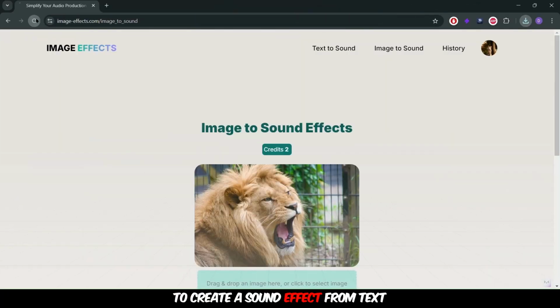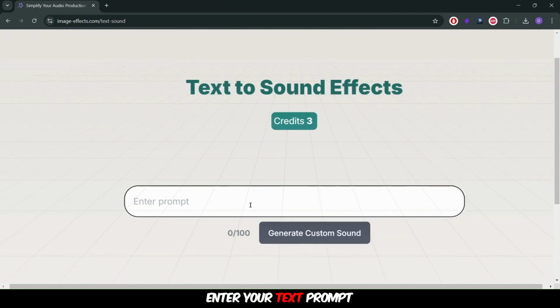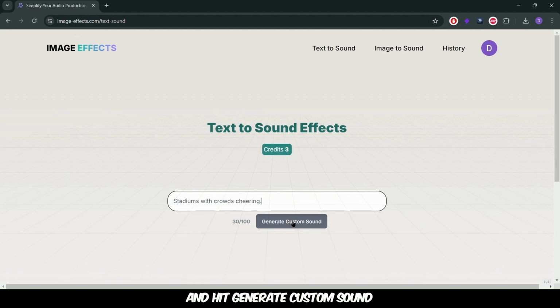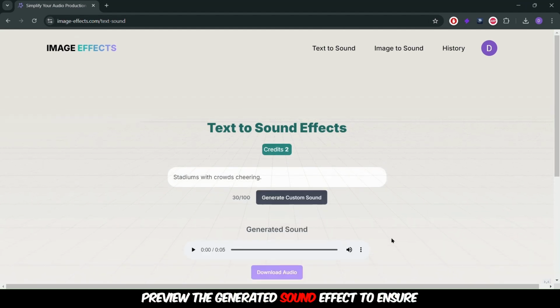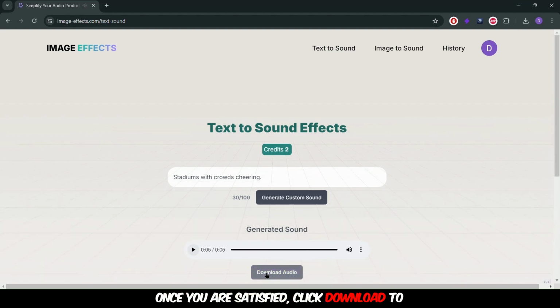To create a sound effect from text, select the Text to Sound option. Enter your text prompt and hit Generate Custom Sound. Preview the generated sound effect to ensure it captures the essence of your text. Once you are satisfied, click Download to save it.